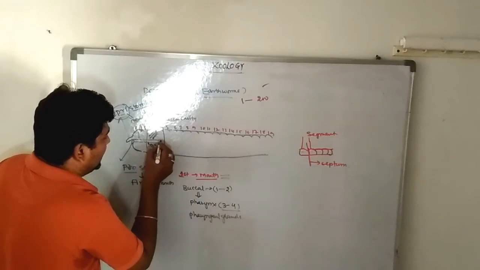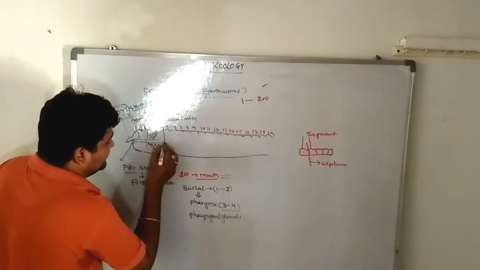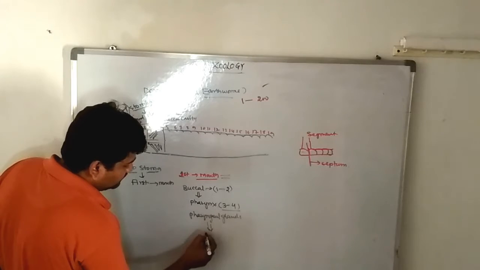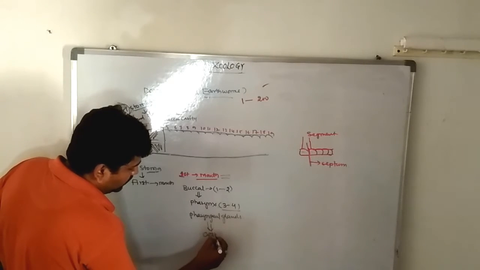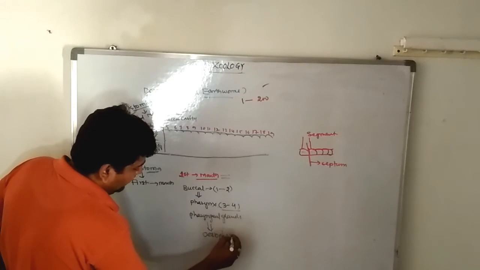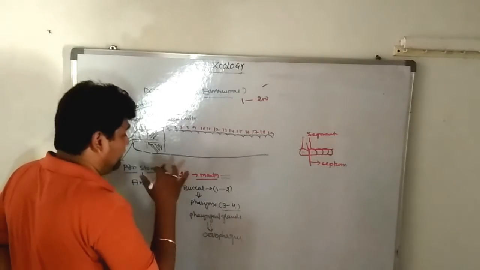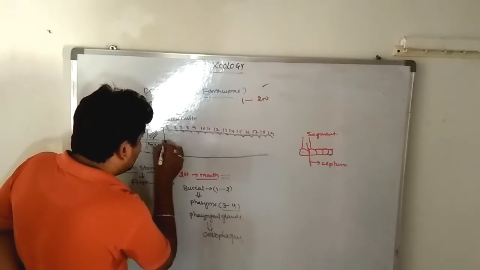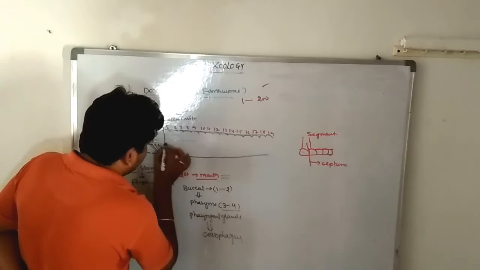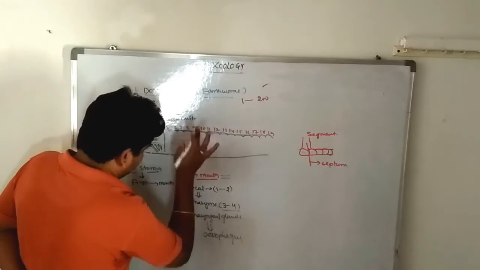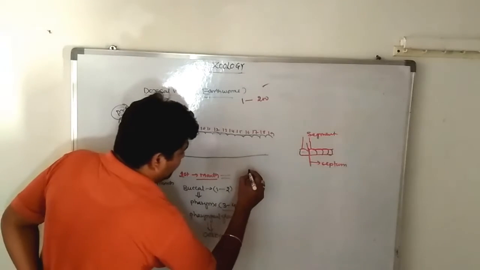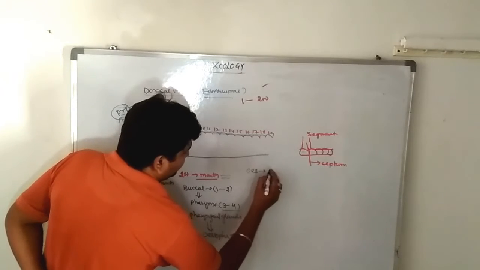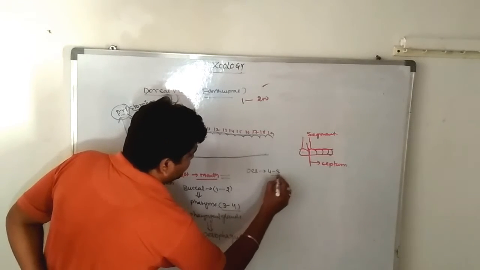The alimentary canal extends from the pharynx to the esophagus. The esophagus appears from the 4th to the 8th segment, so only 4 segments are covered by the esophagus.